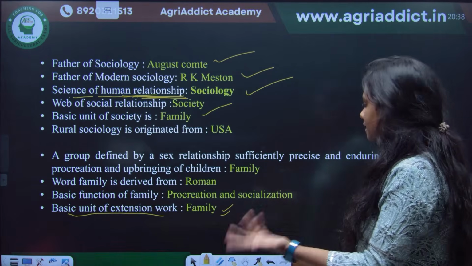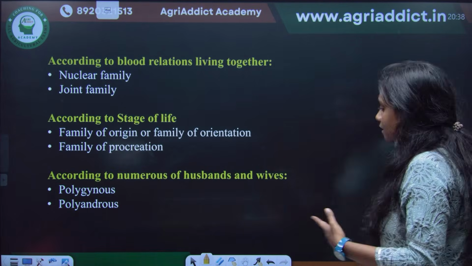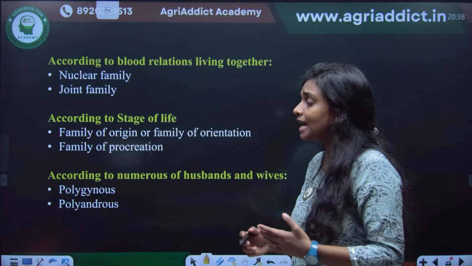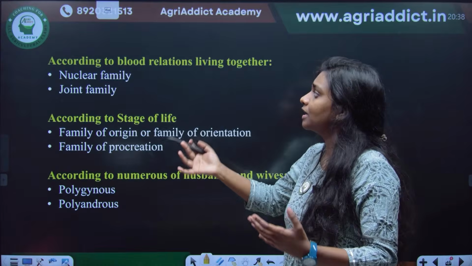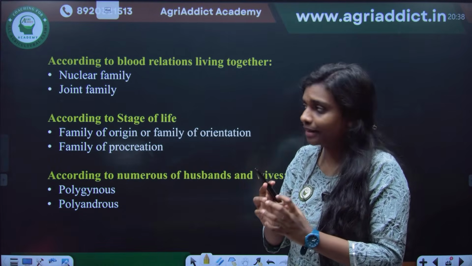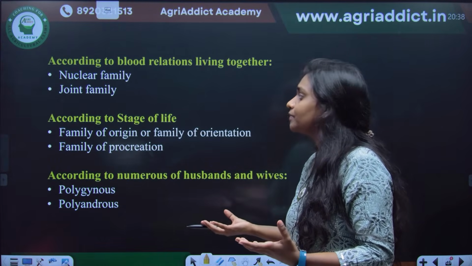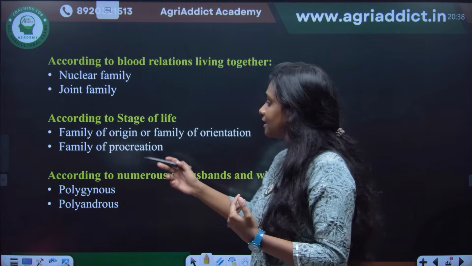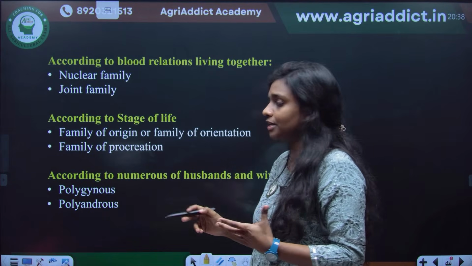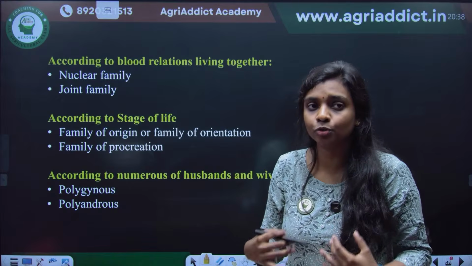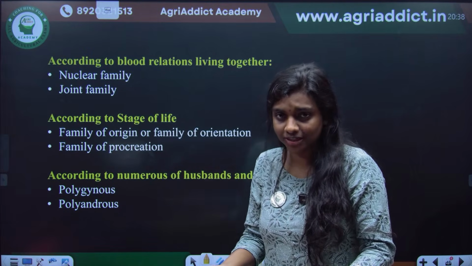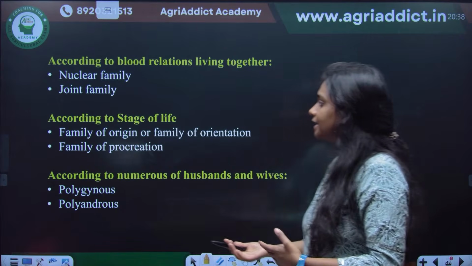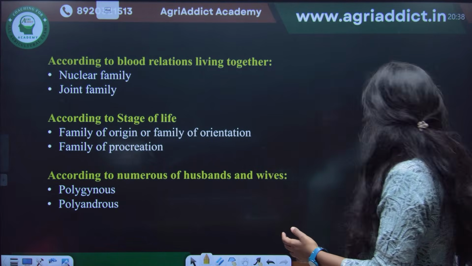Okay, I'm not explaining too much, I think if you read it once you can understand. The important points in sociology are the types of family, whether they are nuclear or small family, or joint or large family, or according to stage of life, whether it is family of origin or procreation. Origin means the family where you were born and brought up, and procreation is the family you set up after marriage. So like that, different classifications of family are available.